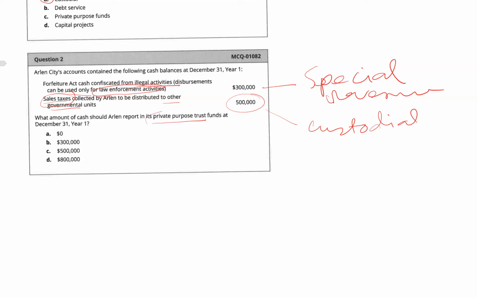So basically nothing is here for the private purpose trust fund, and the answer will be 0, or A. Remember, for private purpose trusts, the government is holding the funds, and the actual beneficiaries will be individuals and private organizations, not other governmental units, and the money will not be used for any specific governmental purposes.